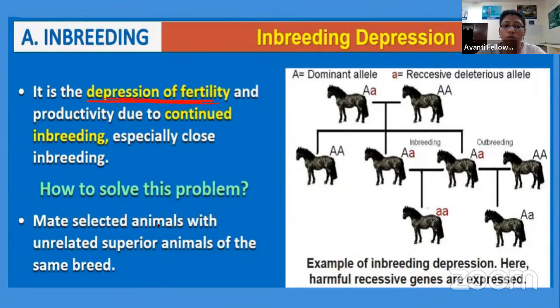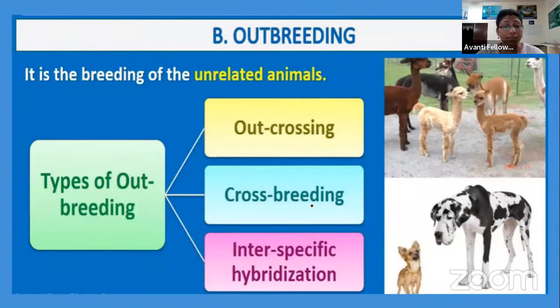So how to solve this problem? We mate the selected animals with unrelated superior animals. We have done the outbreeding here. We choose the animal from another breed, or one who is not of the same family, right? They do not have a common ancestor. So now we have the second method of animal breeding, that is outbreeding.